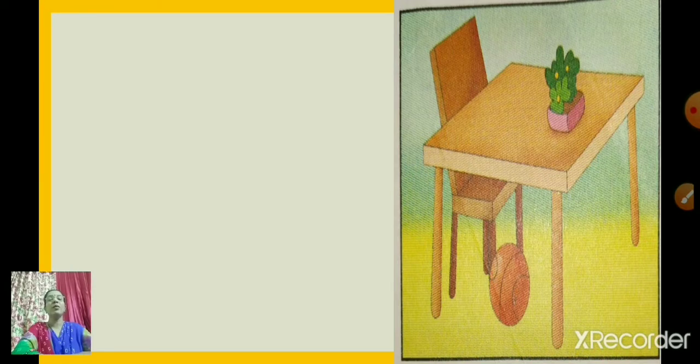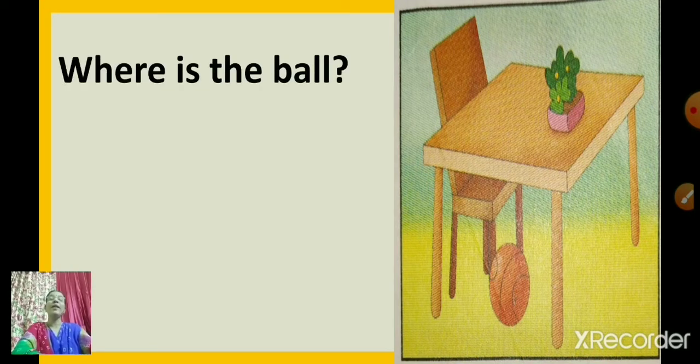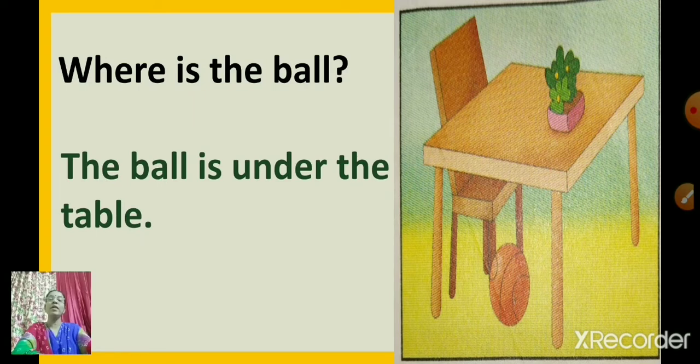Now look at this picture. Where is the ball? Observe the picture properly. Where is the ball? The ball is under the table. So where is the ball? The ball is under the table.